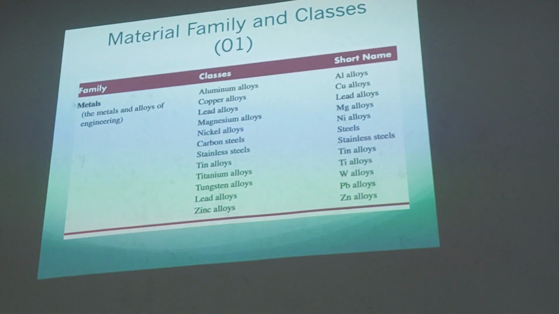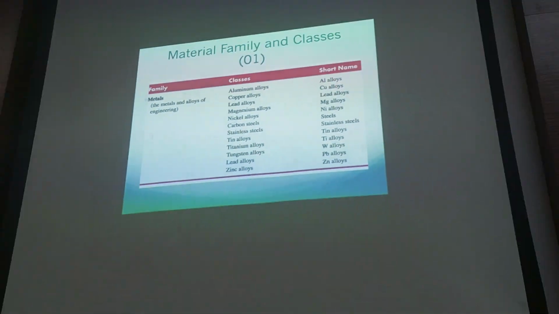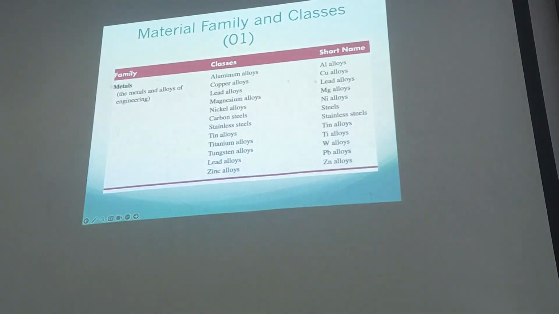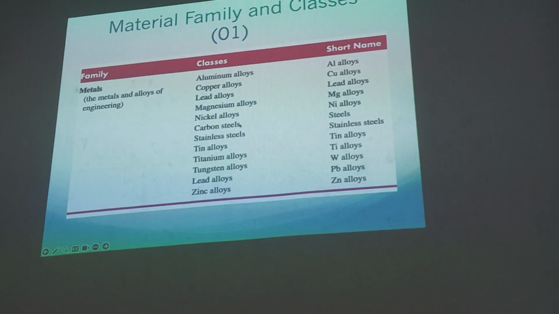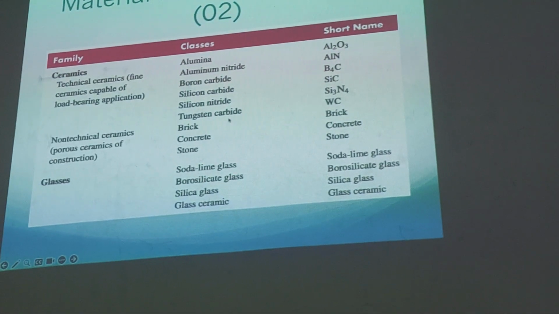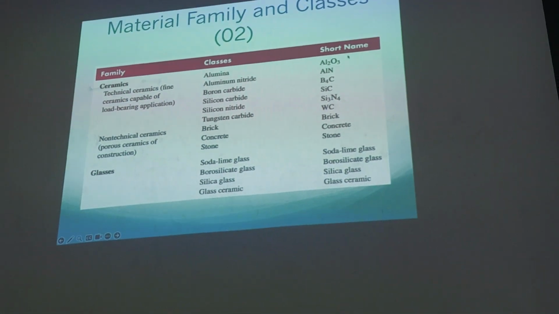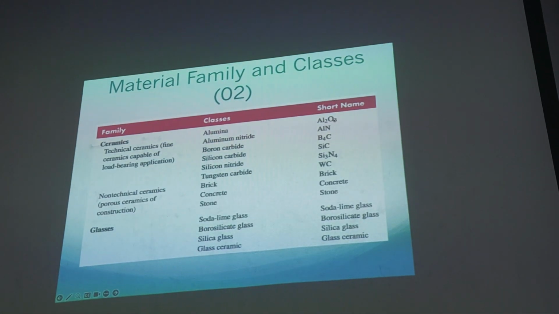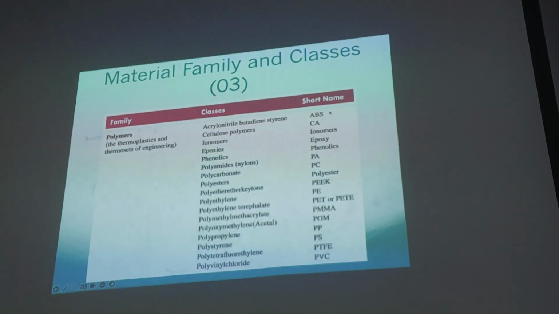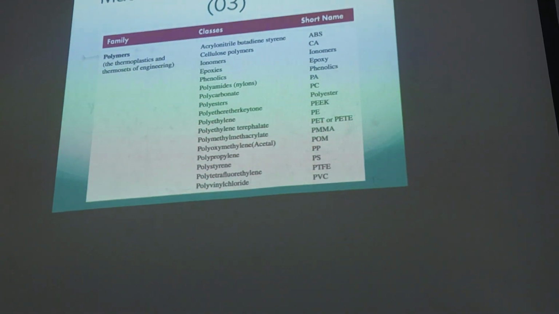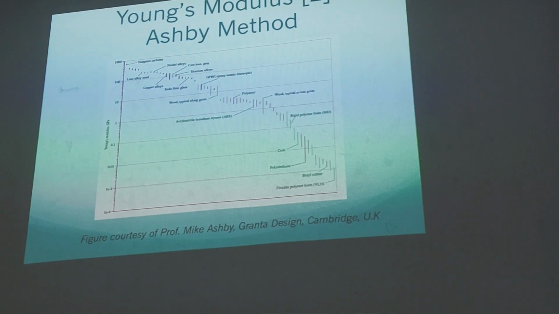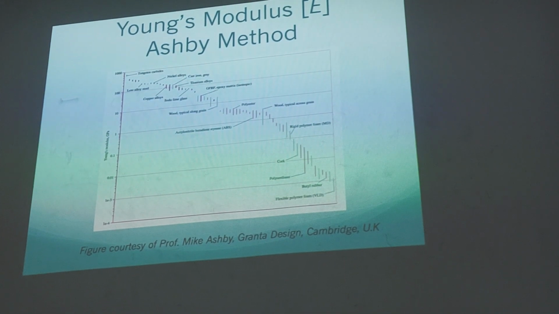This is the material family and the classes. The metals are aluminum, copper, lead, magnesium, and then this is ceramics. The classes are alumina, this Al2O3, soda-lime, polymer, and so on. This is from Professor Mike Ashby.